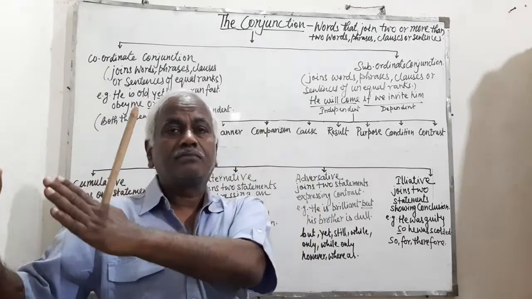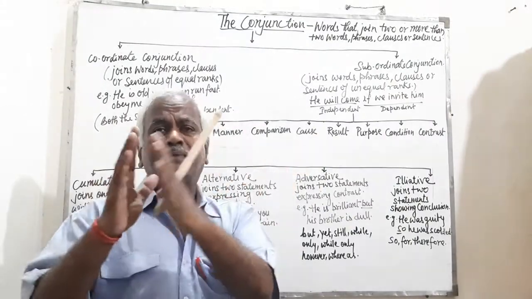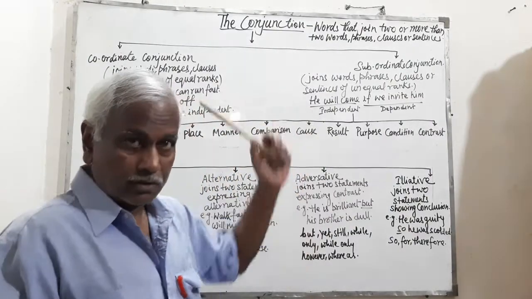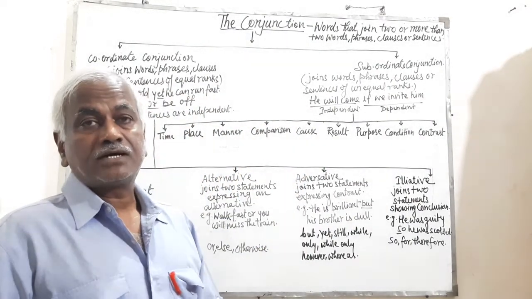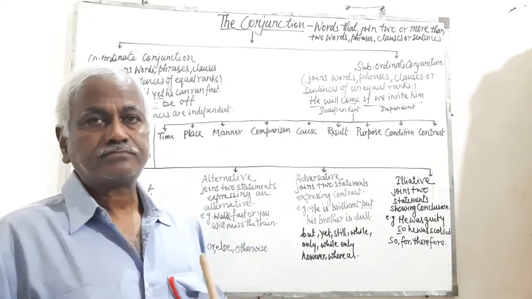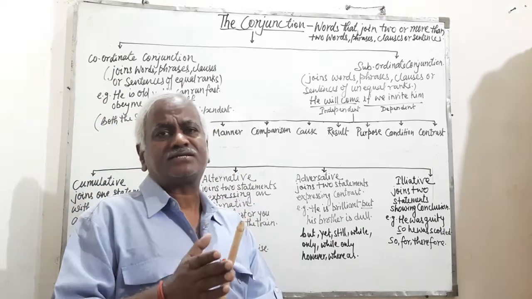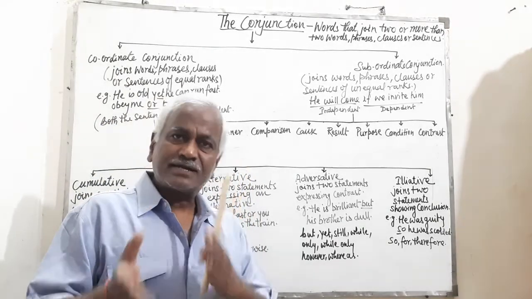Another one is but Sita stayed at home. These two have been conjuncted by the word but, and these two parts are clauses. So a clause is a part of a sentence and a sentence itself.